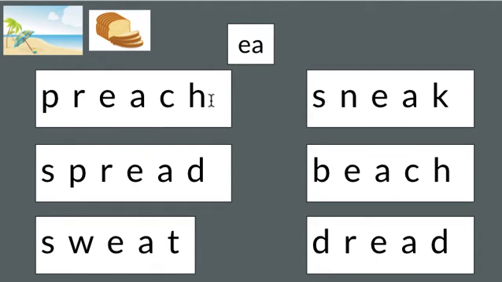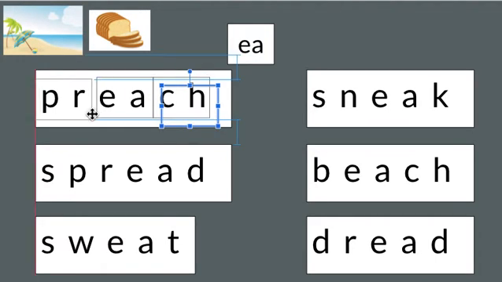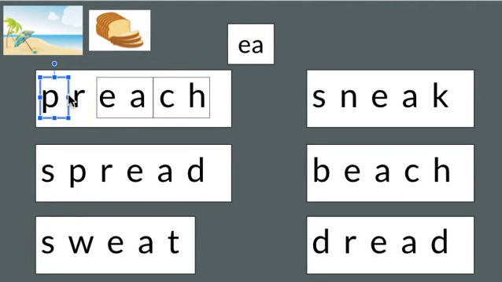When I look at this word, I try to see, are there any letters that are working together to represent a common sound, a single sound? I see that EA vowel team. Those two letters are working together to make one sound. I also see the CH digraph. Those two letters are working together to make one sound. Then I'm just left with the letter P, which is making its own sound, and the letter R, which is making its own sound. This word has four sounds.